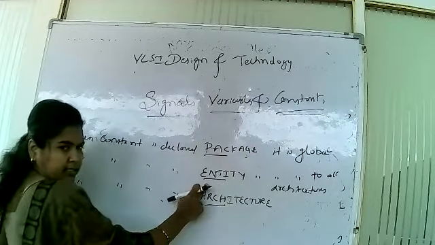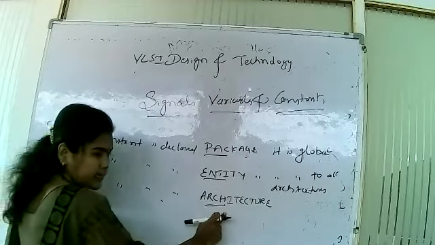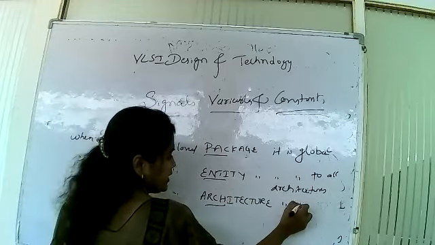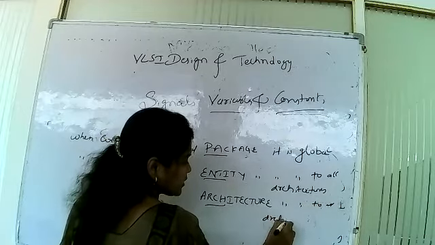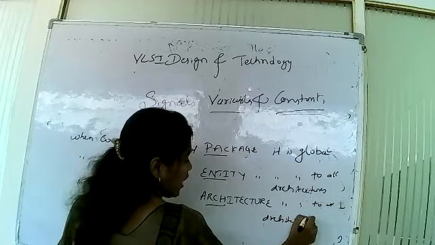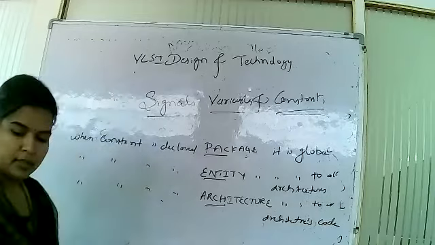When declared in the entity, it is used in the architecture. When it is declared in the architecture, then it is global to all the architecture's code. It is an important point.